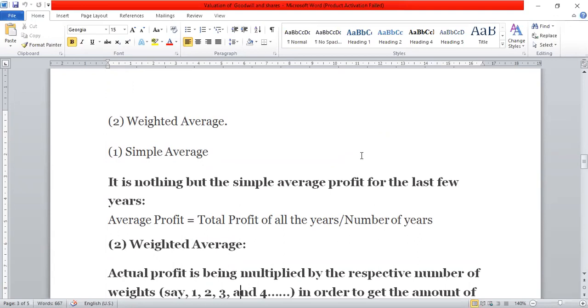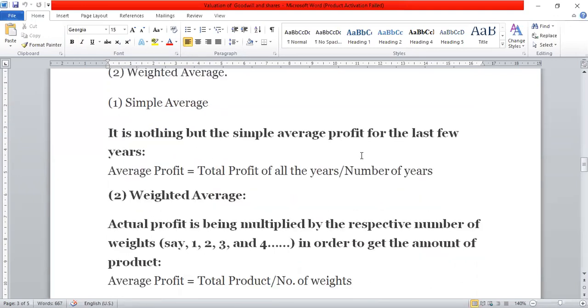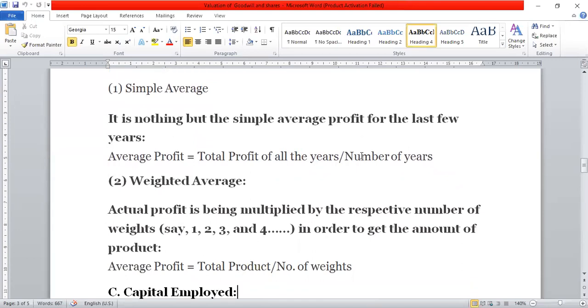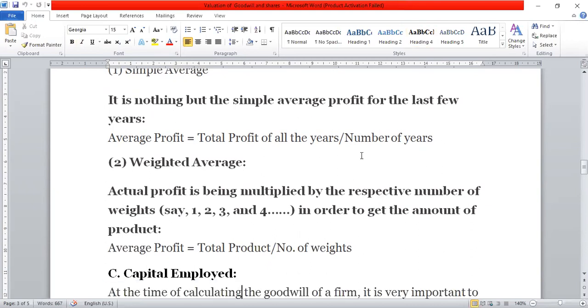First, we have to calculate the product. How to calculate product? The actual profit is multiplied by the respective weights, that is, the weights we have already given in the problem, 1, 2, 3, 4. So actual profit is multiplied by weight in order to get the product. In this case, average profit equals total products, not total profit, divided by total number of weights.